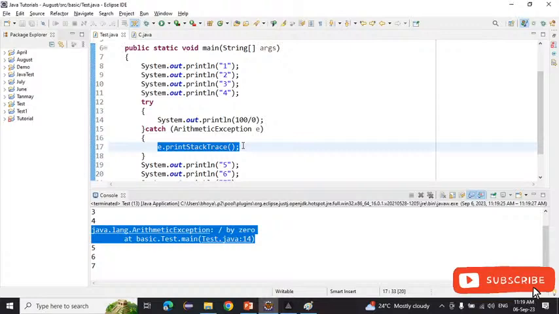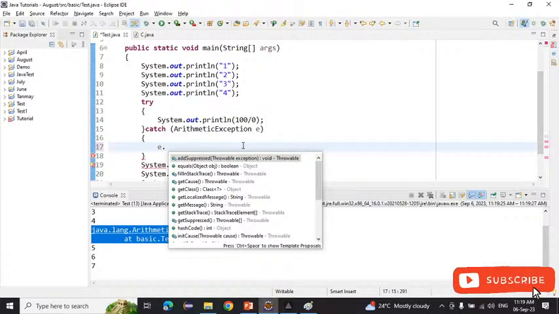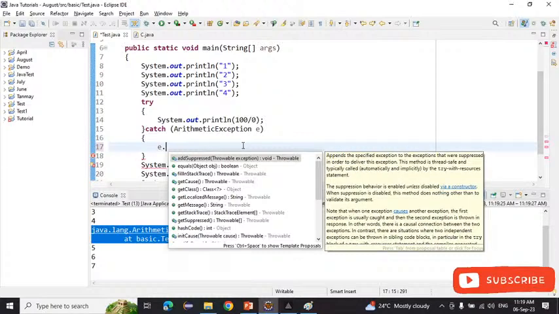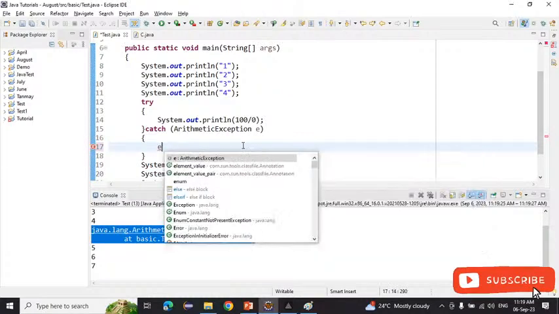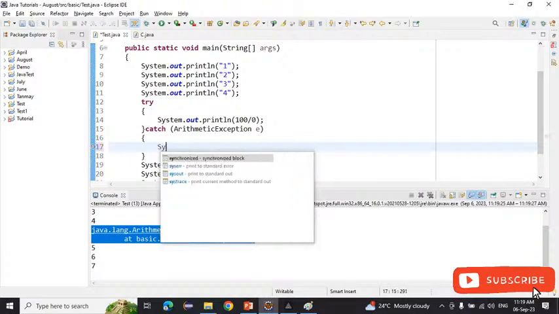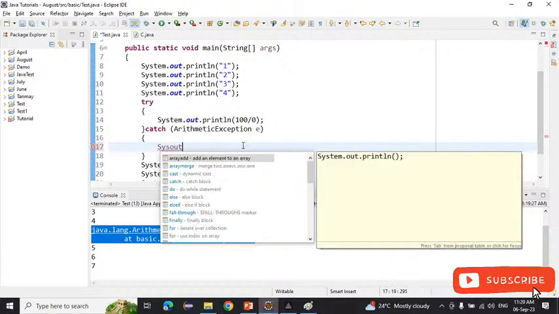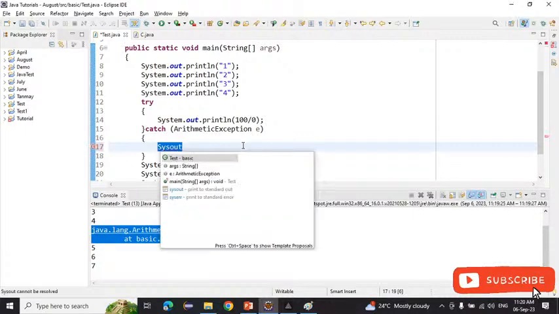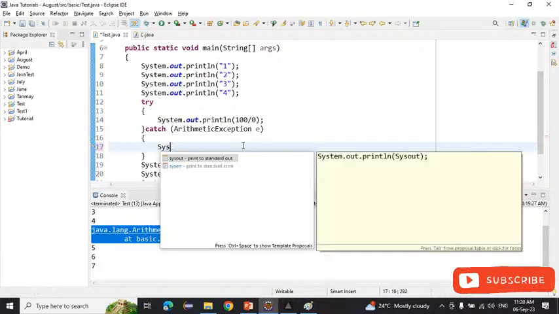Simply, if you want to print another way, you can write here e dot getMessage inside System.out.println. Sorry, I forgot that thing. You can print like that also. If you want to print this one, this is the